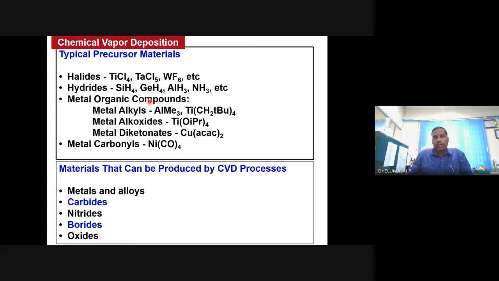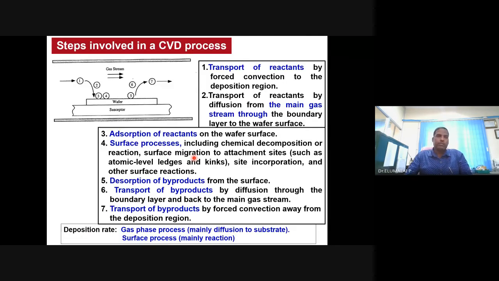From these starting materials, this is the product you will get. For example, if you are using silicon and carbon sources as reactants, after the CVD process, you are going to end up with carborundum, silicon carbide, or any other material for that matter.